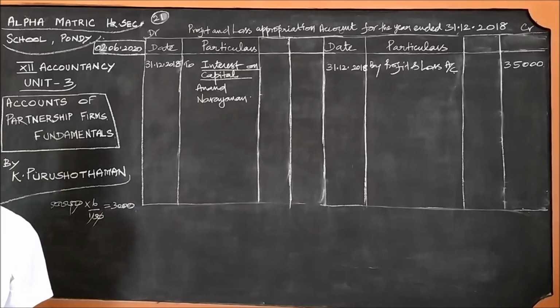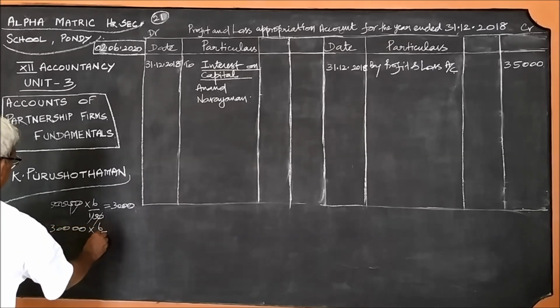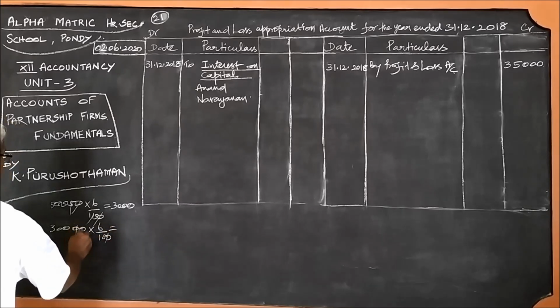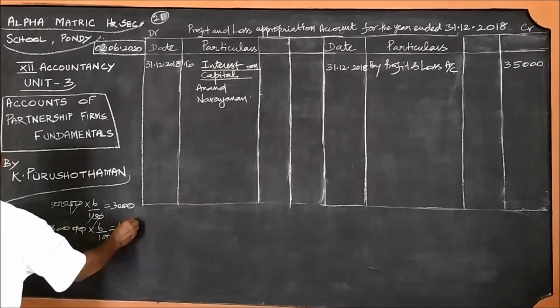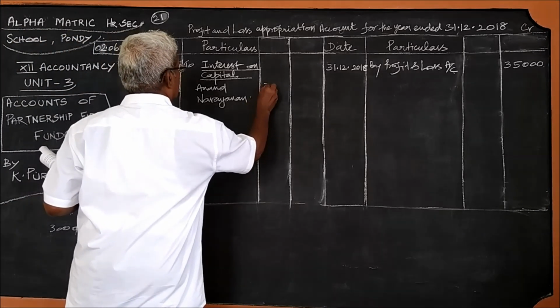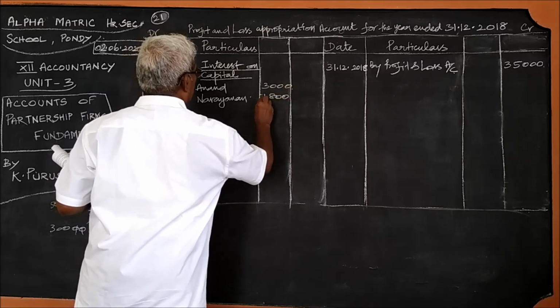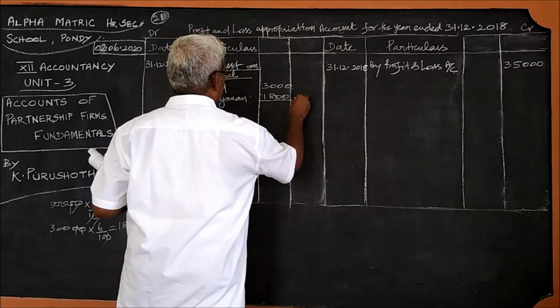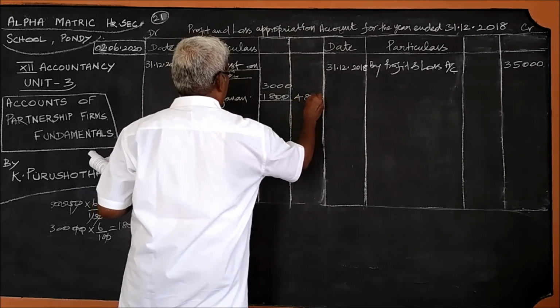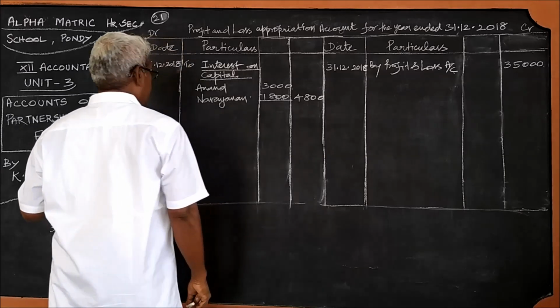And Narayanan's capital is 30,000. 30,000 into 6/100, 1,800. So 3,000, 1,800. On the whole, it will be 4,800. Right? Then the next item, interest on drawings.